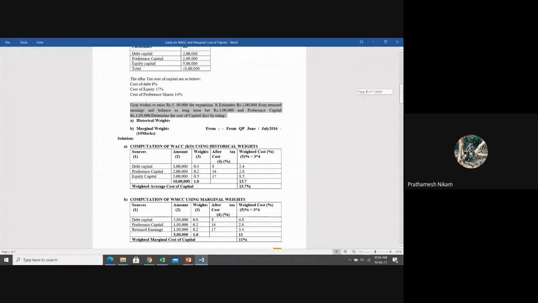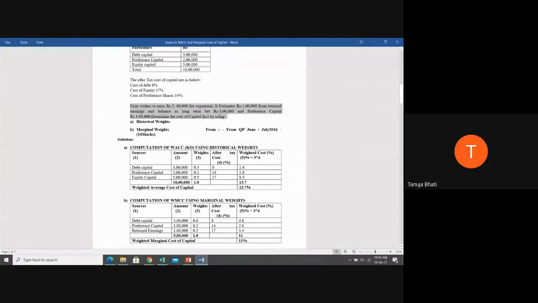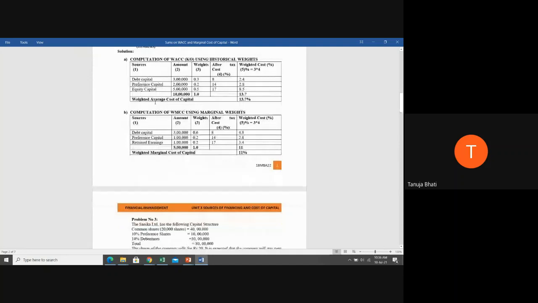5 lakhs. Okay, how are they raising 5 lakhs? What will I write in the sources? I will write only those sources which are helping to raise this additional 5 lakhs. So what all is helping? That is debentures of 3 lakhs, preference capital of 1 lakh, and retained earnings of 1 lakh. So as it is, I will write here, students, in amount, that is debentures of 3 lakh, preference capital of 1 lakh, and retained earnings of 1 lakh.